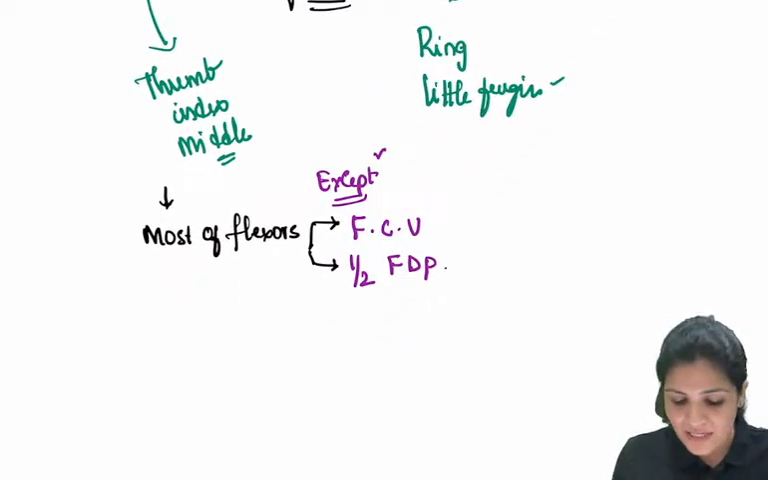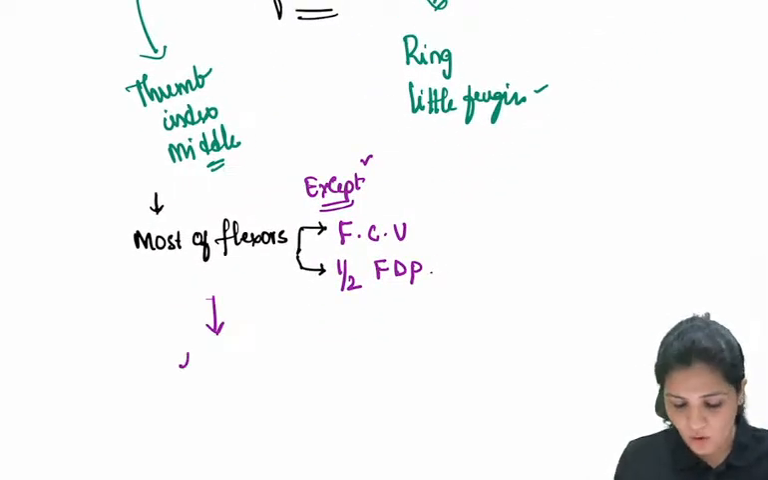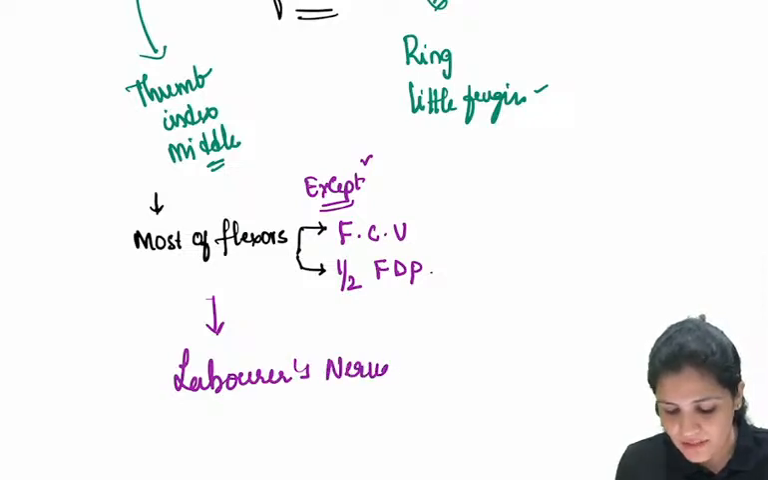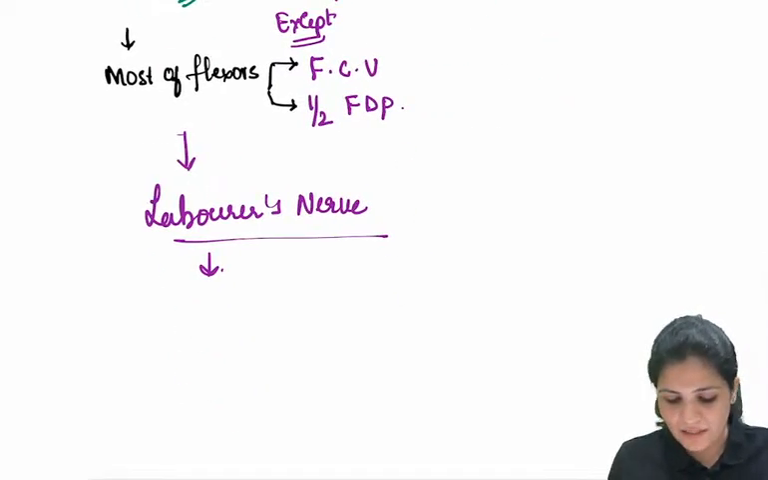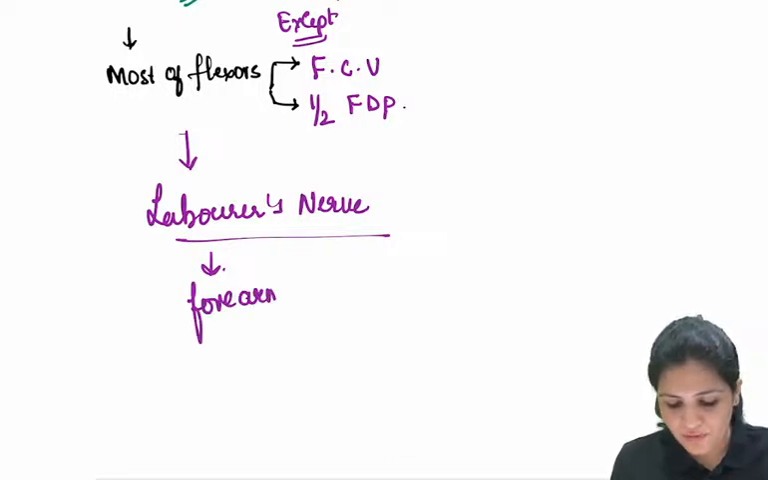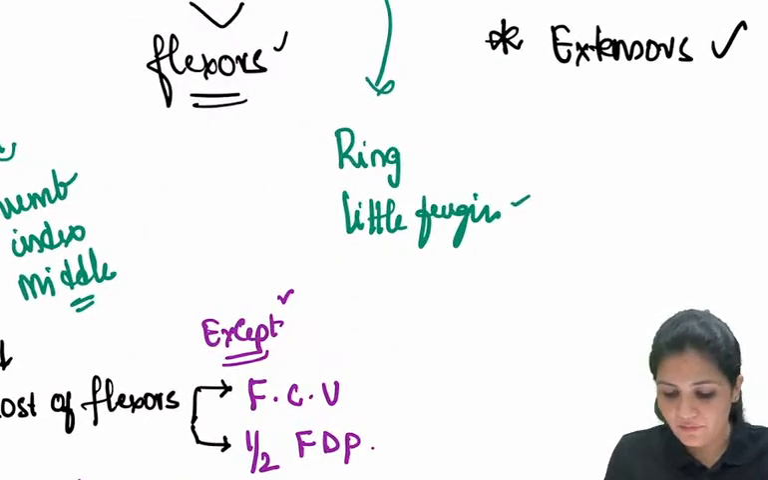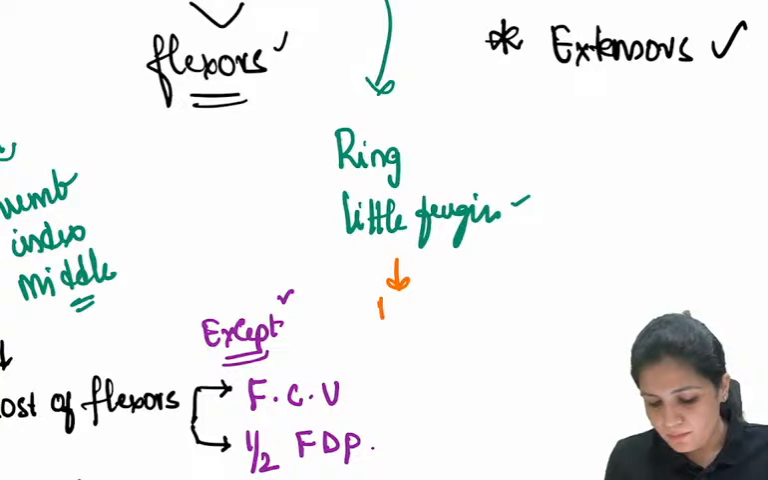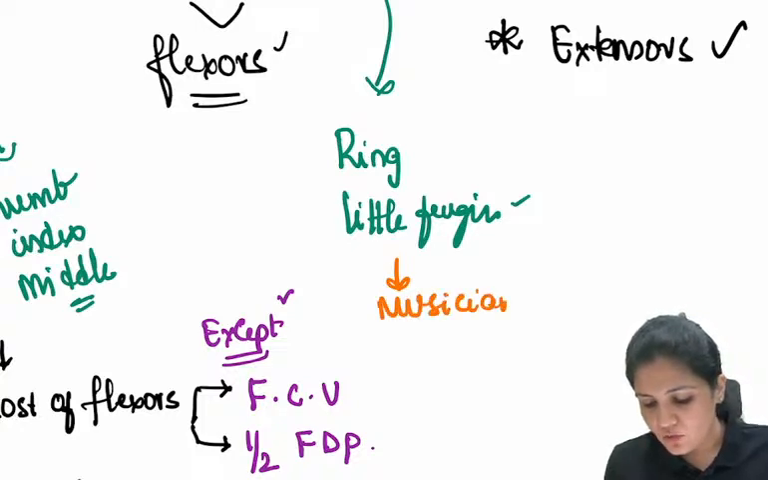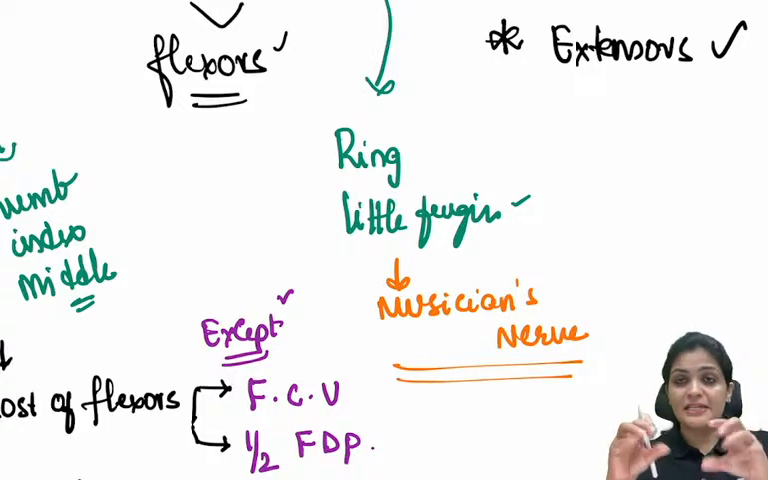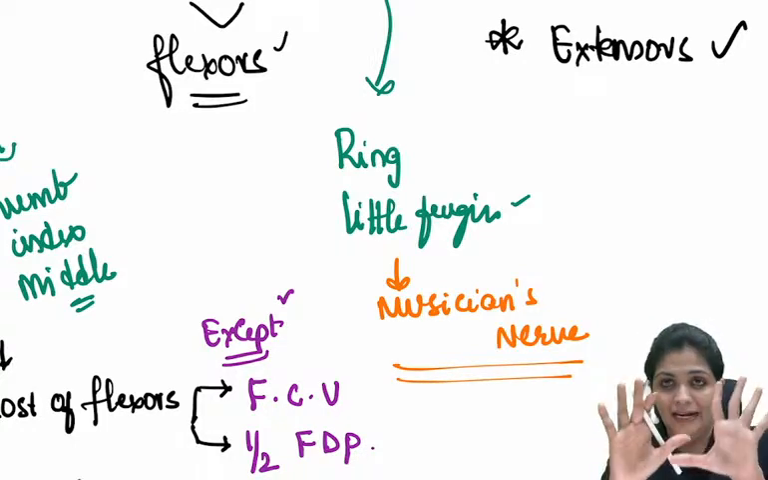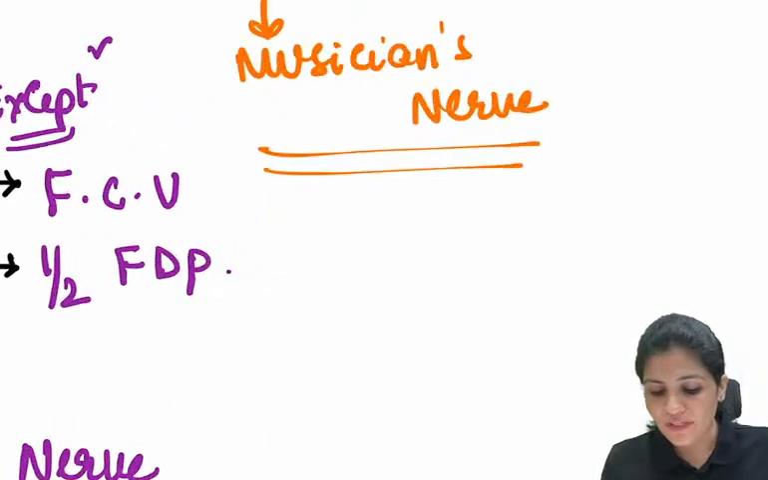Okay. And now as you know, this median nerve is called the laborer's nerve. Why is it called the laborer's nerve? Because it is mainly related to the forearm flexors, and in the hand. And the ulnar nerve is called the musician's nerve, right? Musicians work only with their hand, the muscles of the hand. So most of the intrinsic muscles.